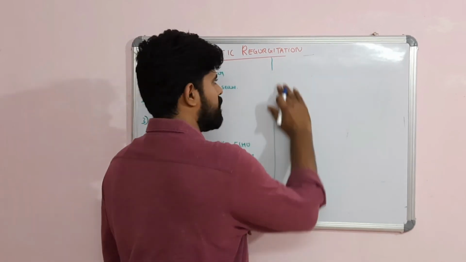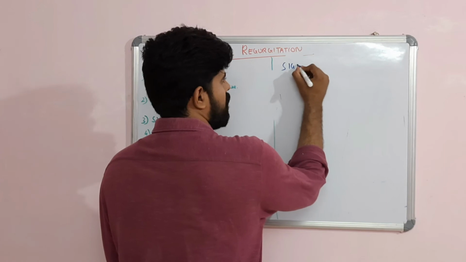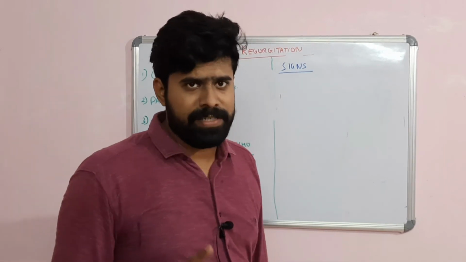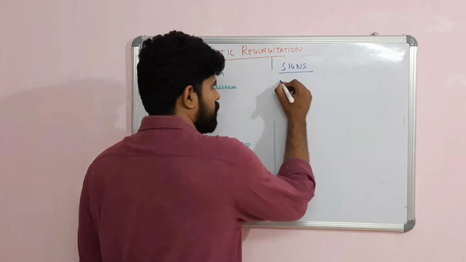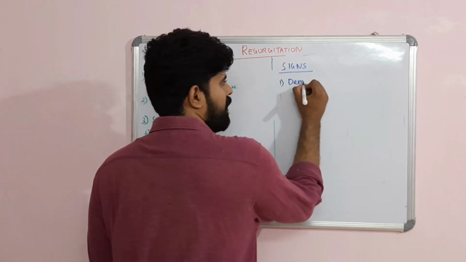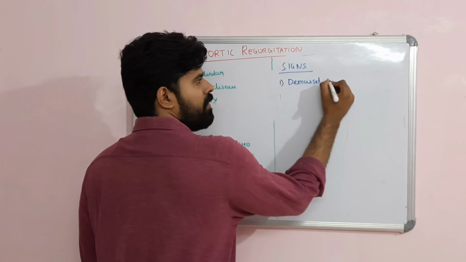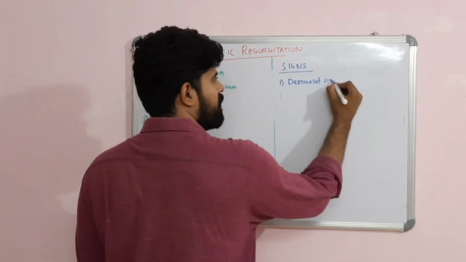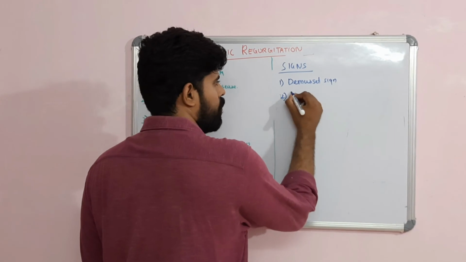So what are the signs? Signs of aortic regurgitation. First, you have to know about the peripheral signs of aortic regurgitation. First, we will have de Musset's sign. What is de Musset's sign? This means nodding of the head with the heartbeat. That is called de Musset's sign. Secondly, Duroziez sign.